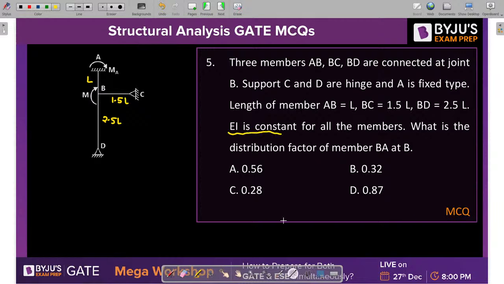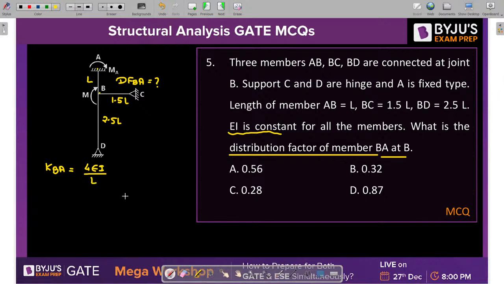Now what should be the distribution factor of member BA at B? You need to find out the distribution factor for BA. How much is it? So guys, it is very simple. You need to find out the stiffness of each individual member, correct? So what is the stiffness for member BA? The far end is fixed. So what should be the value?